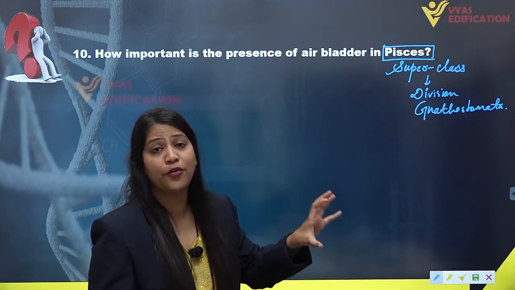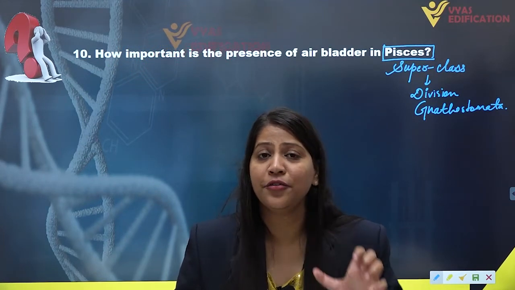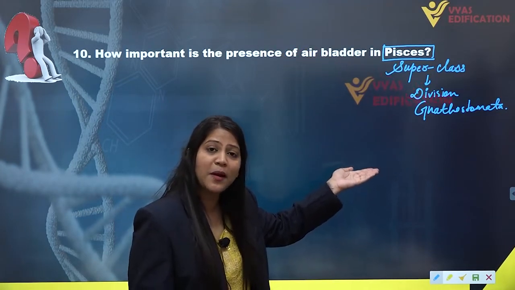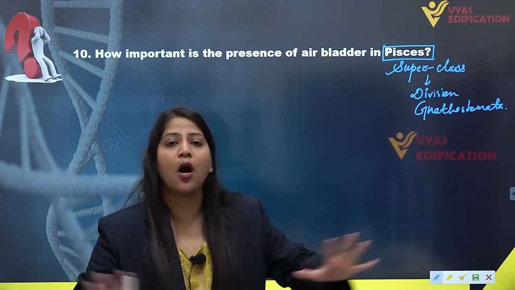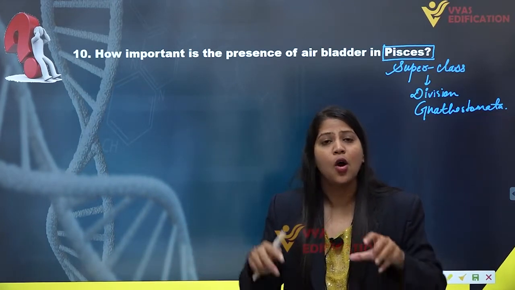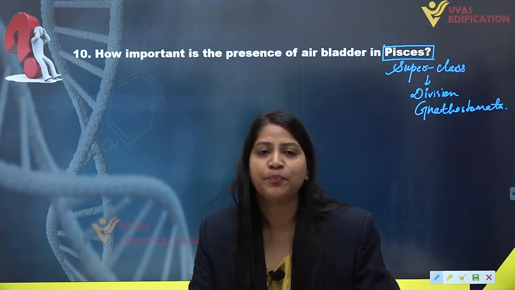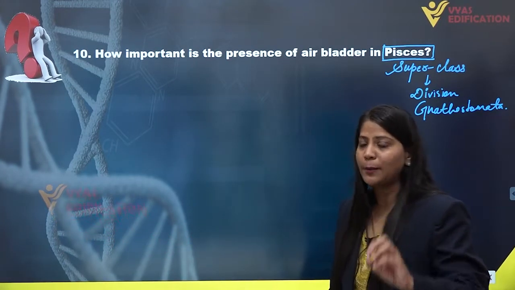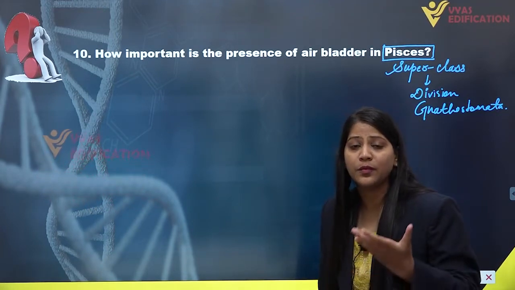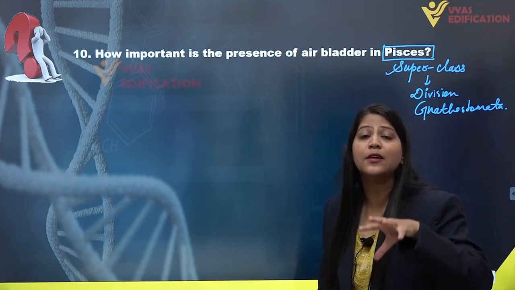Pisces is the group of animals bearing fins, paired fins. So what are the animals included in the superclass Pisces? All the fishes, without exception, all the fishes on earth are included in the superclass Pisces. Alright, so I hope it is clear what Pisces are. Now, how important is the presence of air bladder in Pisces? That question is asking the importance of air bladder present in fishes.